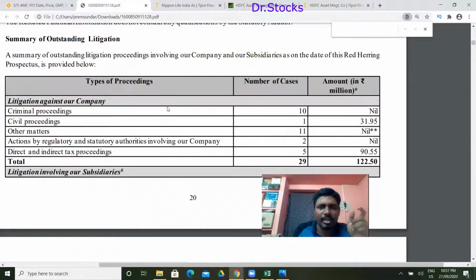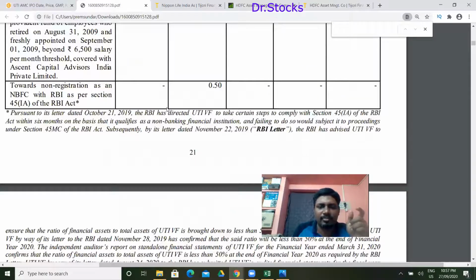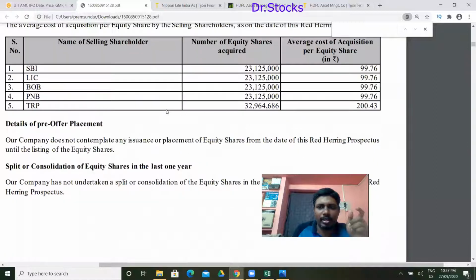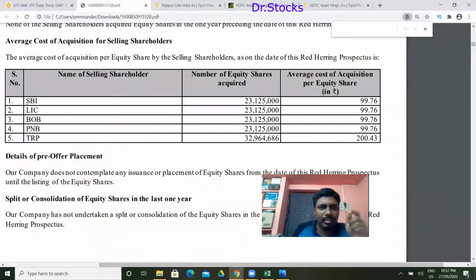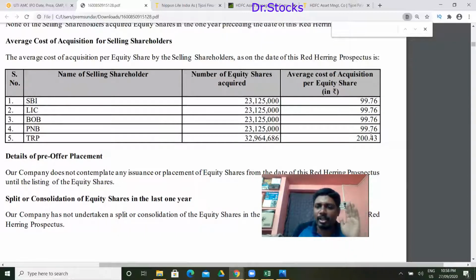So they acquired it very close to 100 rupees. So right now they are exiting at 5 times returns. We have that here. See here, this is the price at which people acquired. So TRP is the one who acquired at a higher price and they're holding a very big share. So this is the beauty of this mutual fund segment. They're making some constant money. That is where the investors are making money. So this is what I have as a primary thing.